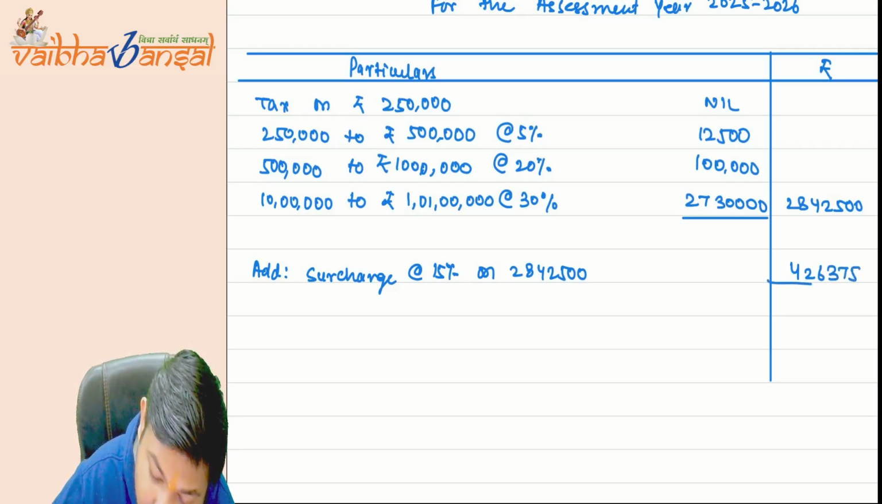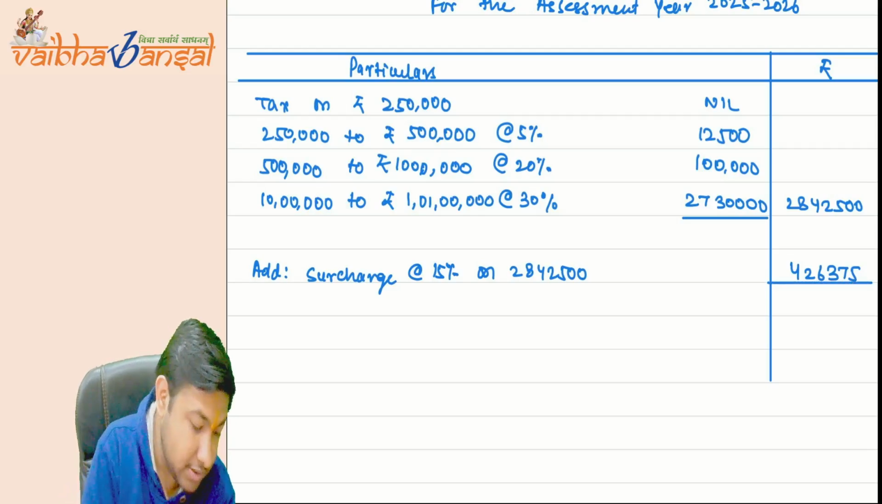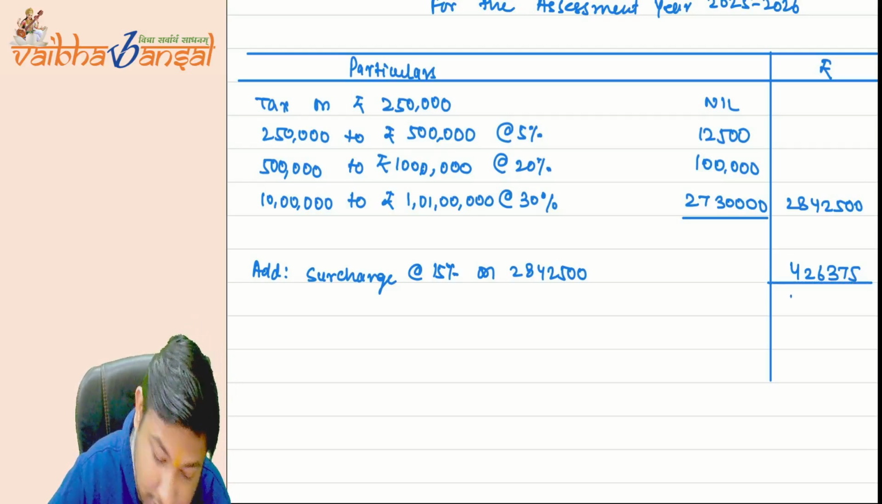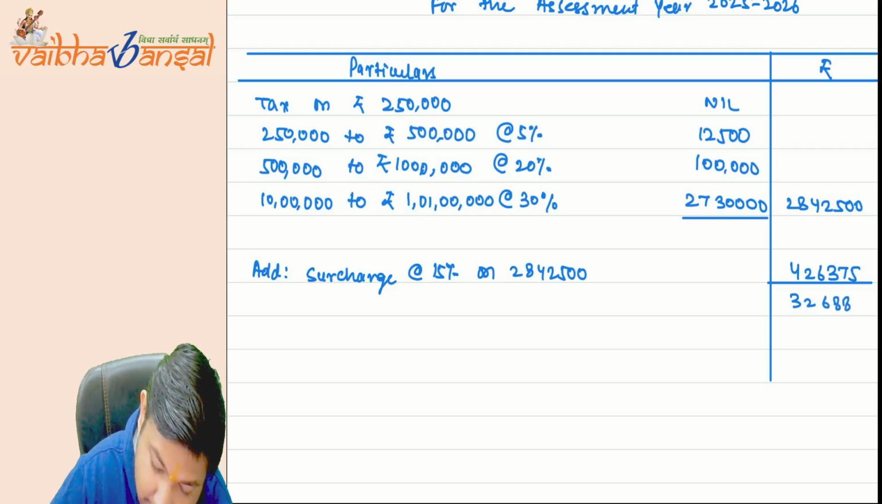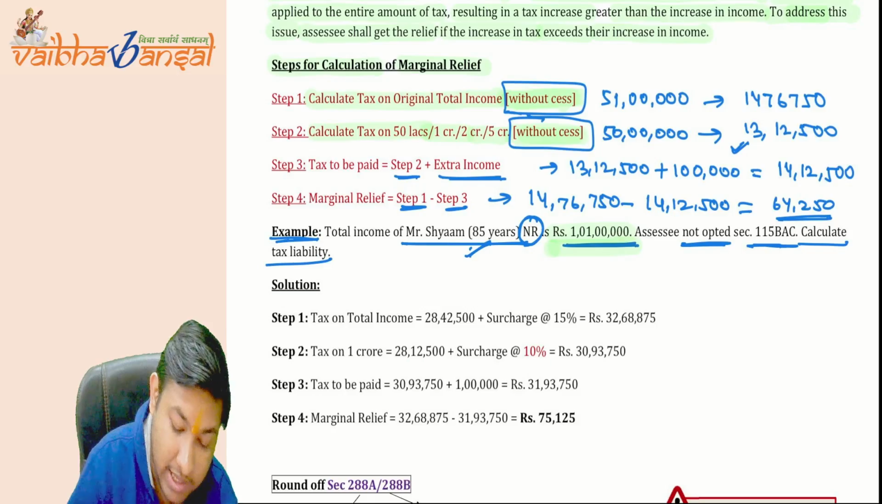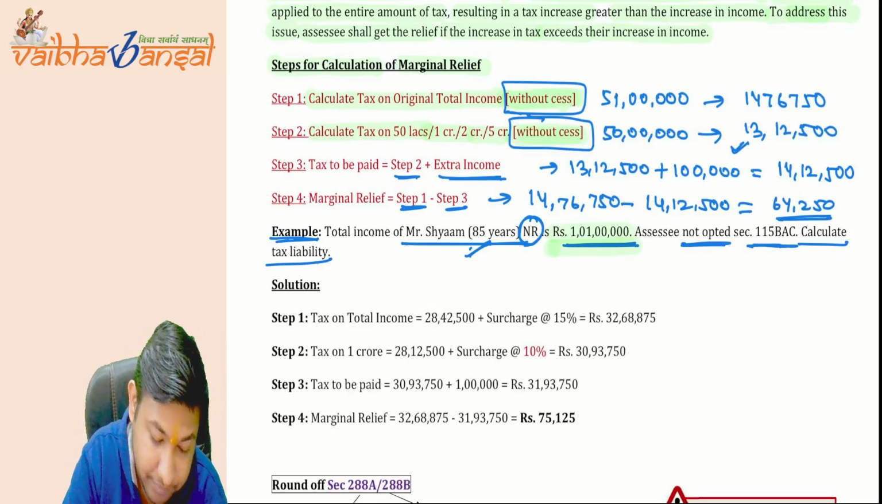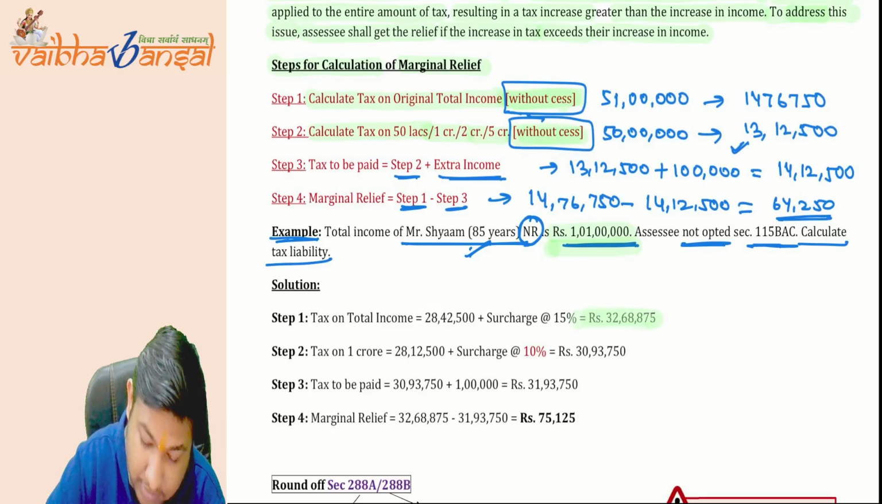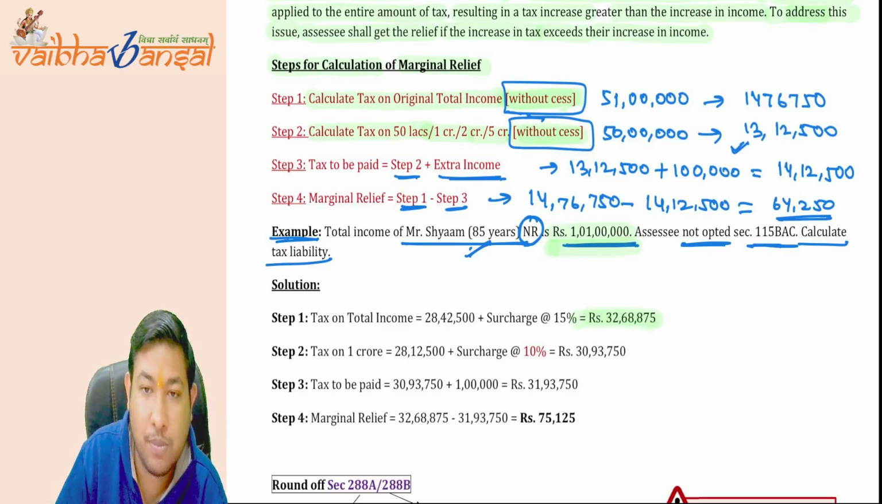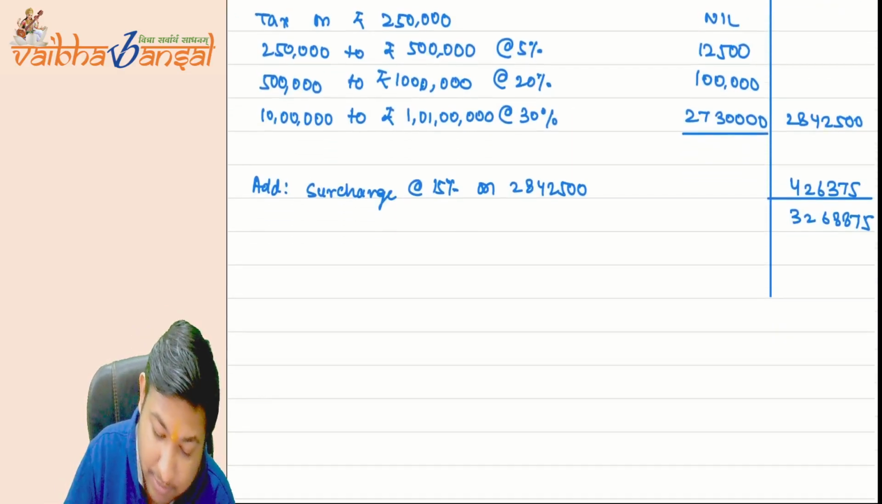426,375. Okay, if I do the total of this, it will come to 3268875. I hope it is clear. Now comes the second part.